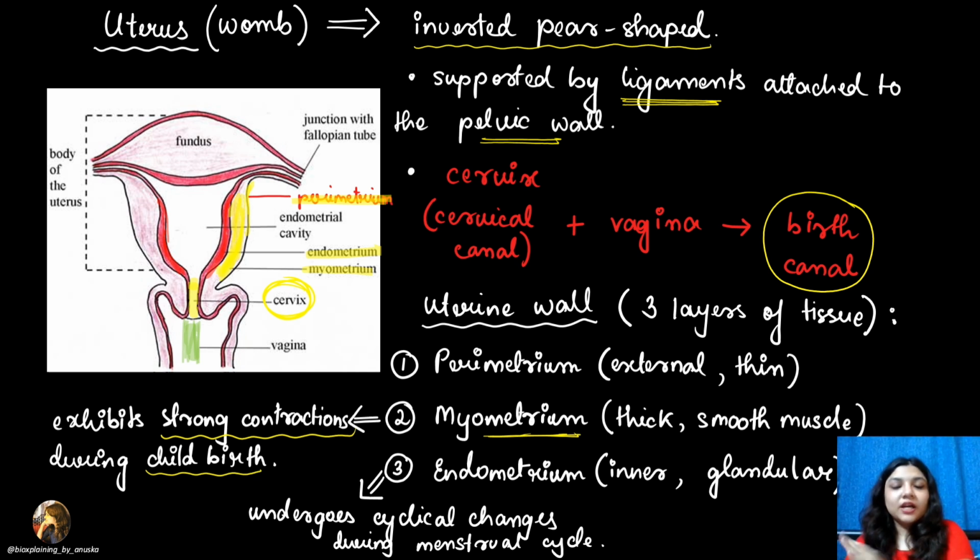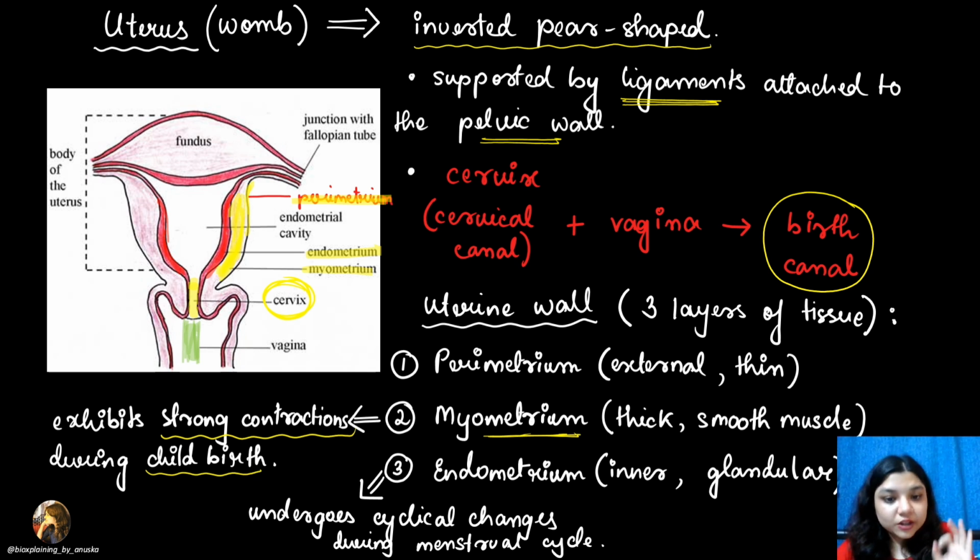If not, the endometrial wall will degrade and come out as menstrual blood. So the endometrium undergoes cyclical changes during the menstrual cycle. It is formed, and if pregnancy does not occur, it degrades and gets released along with blood and other substances as the menstrual blood.